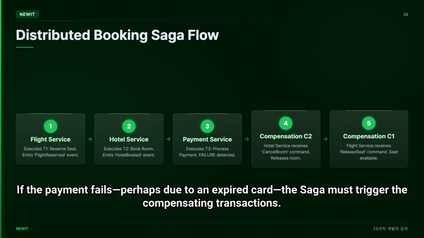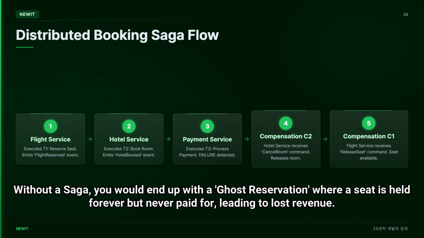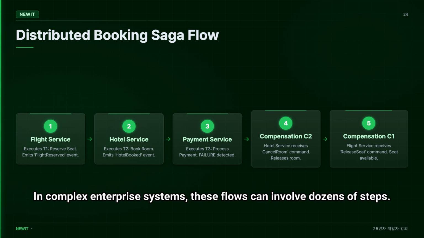If the payment fails, perhaps due to an expired card, the Saga must trigger the compensating transactions. The hotel service receives a cancel room command, and the flight service receives a release seat command. Without a Saga, you would end up with a ghost reservation where a seat is held forever but never paid for, leading to lost revenue. In complex enterprise systems, these flows can involve dozens of steps.